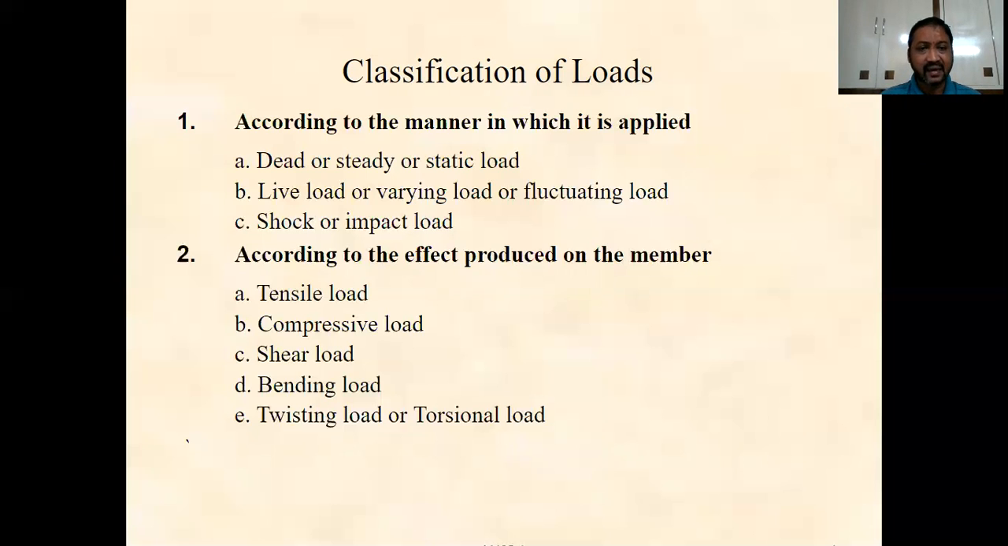The second is the live load or varying load. It is also called the fluctuating load. That means with time the magnitude of the load continuously changes. Sometimes it may increase, sometimes it may decrease also. The triangular load and trapezoidal load are examples of live load.